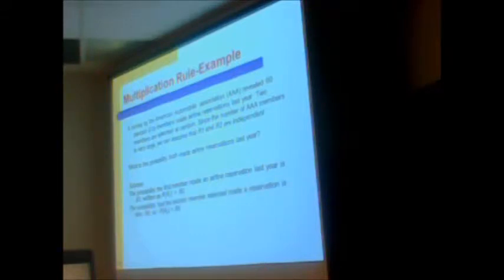What's the probability that the second person would, and they're giving us this information, be 60% also. Now the AAA members are very large, so we assume they're independent. So to figure out the probability that the first two people I chose both made airline reservations, I would multiply the two probabilities together, and I would get 36%.